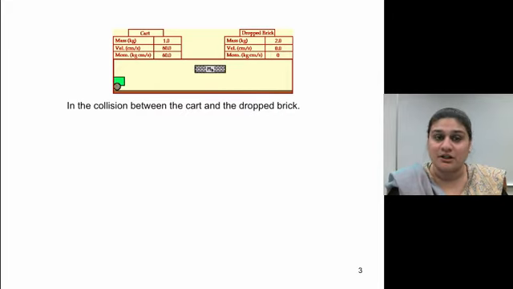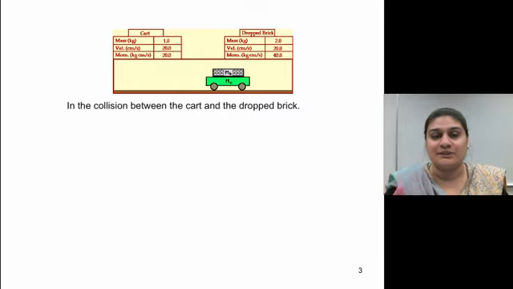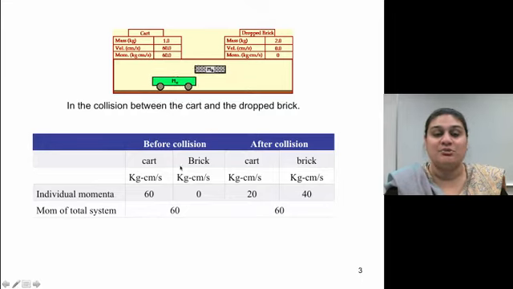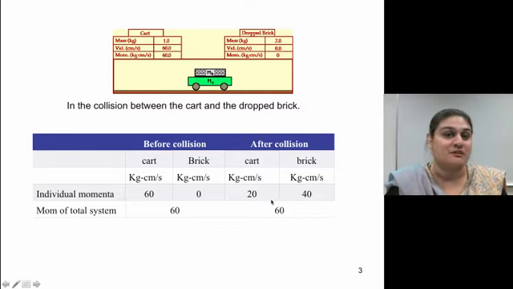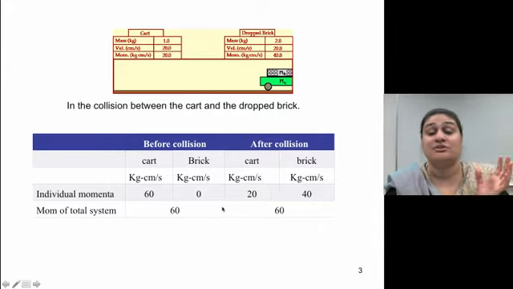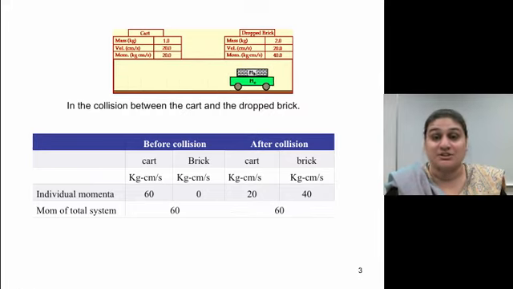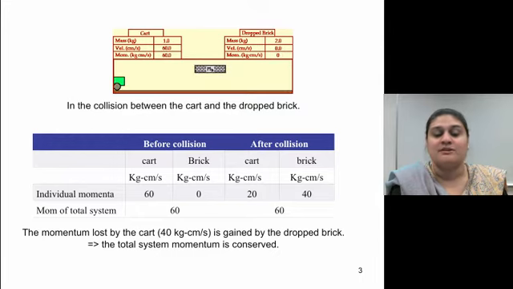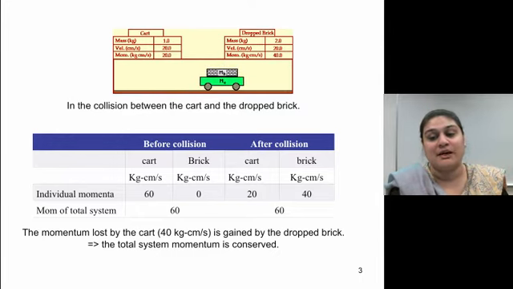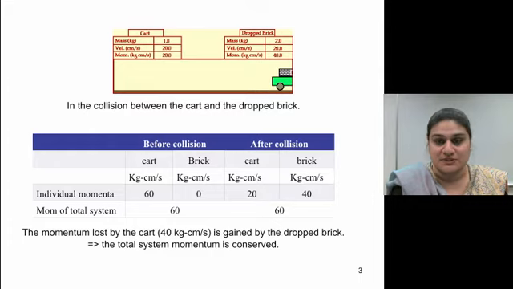So what you're going to notice here is when both of the objects become one object, before the collision, the cart was at 60 and the brake was at 0. And after the collision, the cart has actually lost velocity and the brake has gained velocity, but the total momentum is conserved. It was 60 before the collision, and it is also 60 after the collision. Note, this only happens for a closed system. So the momentum lost by the cart is actually gained by the drop brake, so the total momentum of the system is conserved.